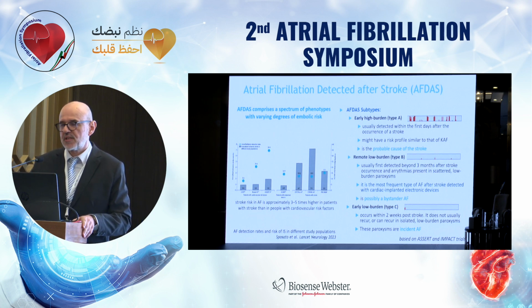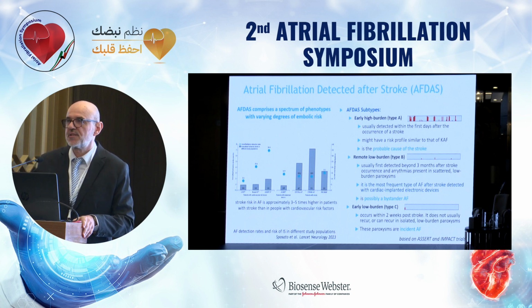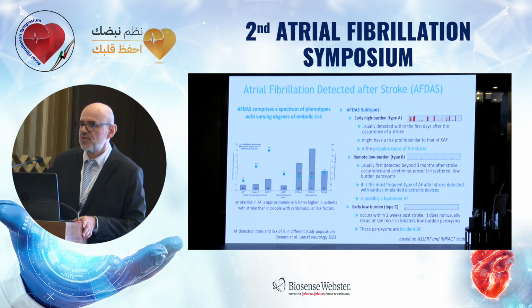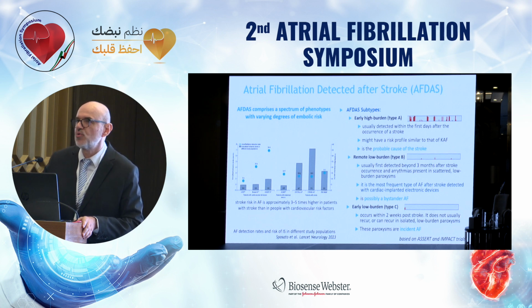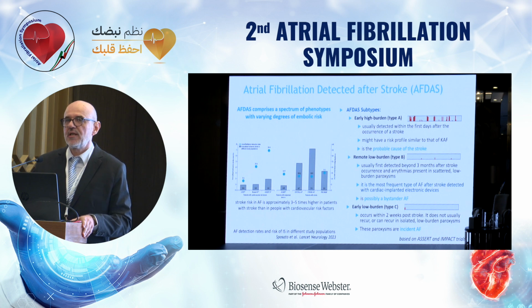Based on the ASSERT and IMPACT clinical trials, there are three main subtypes of atrial fibrillation after stroke. First is early high burden, or type A, atrial fibrillation, which is usually detected within the first days after the occurrence of ischemic stroke. This kind of atrial fibrillation may have a similar risk profile to non-atrial fibrillation. And in all studies, it is thought that it is probably a cause of ischemic stroke.